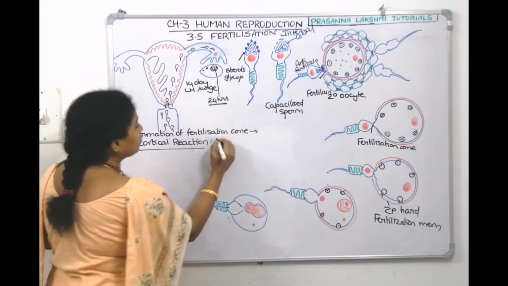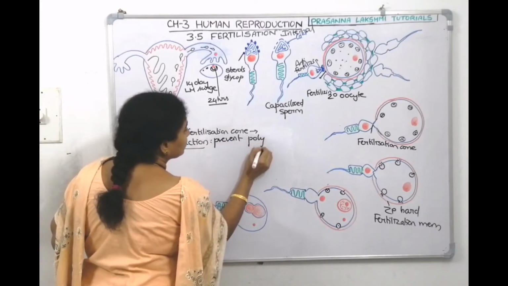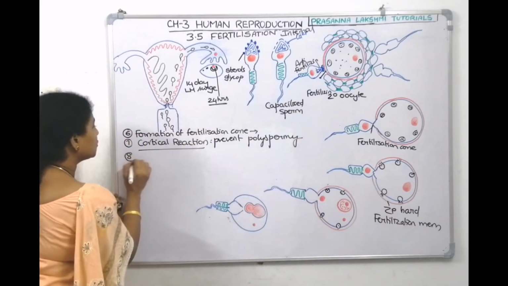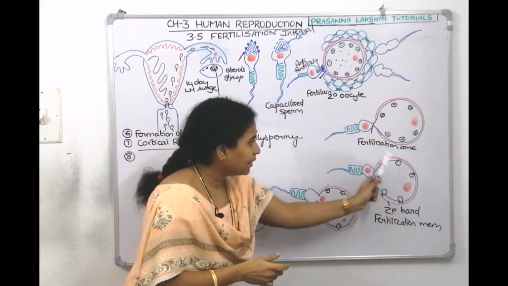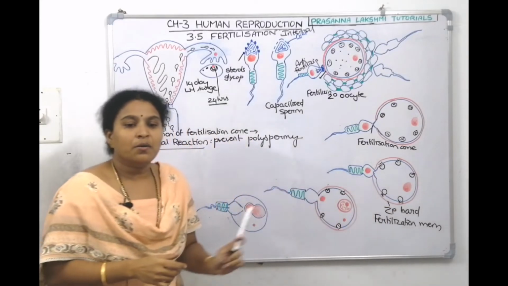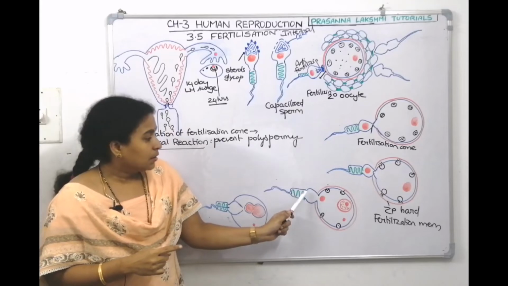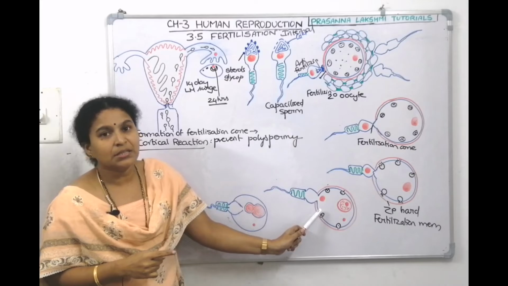So cortical granules prevent polyspermy. We have seen here that polyspermy is prevented. Other sperms cannot come here. Now the next step will be the male pronucleus. The male pronucleus is sent inside.